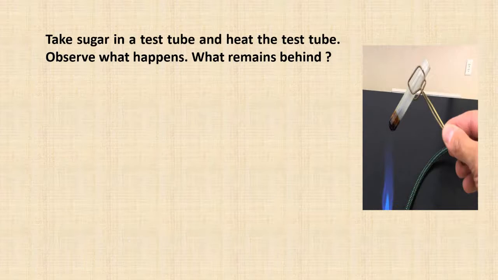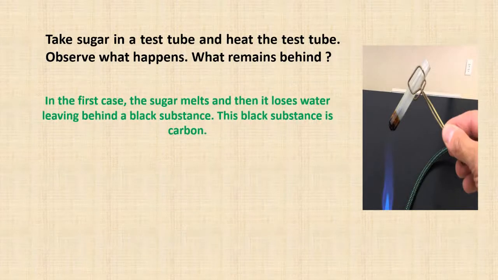Now there is a small demonstration. Take sugar in a test tube and heat the test tube. Observe what happens, what remains behind. Over here we can see a test tube placed above the burner, and there is sugar in this test tube and we are heating it. After some time there is some residue remaining behind in the test tube.